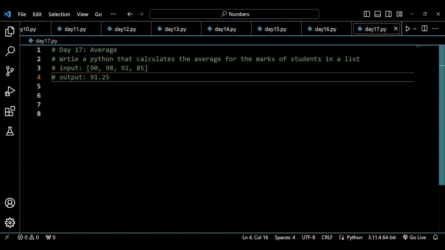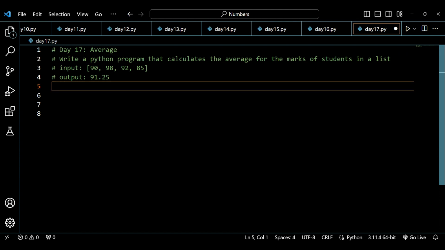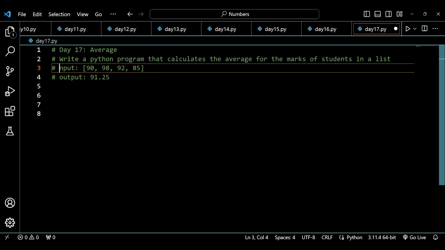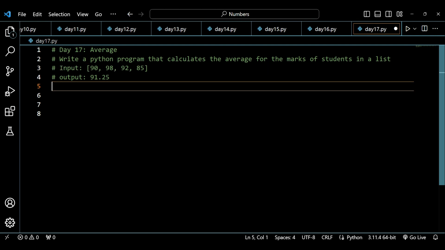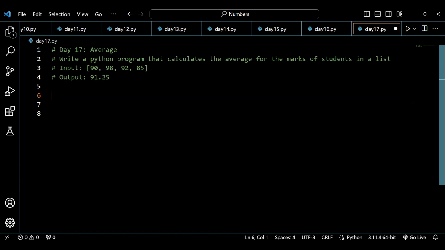Now our today's question is to find the average. We will be doing more questions on integers as well, but today's question is to find the average. Write a Python program that calculates the average for the marks of a student in a list. So what you have to do here is calculate the average of the marks of the student in a list. Let's suppose you have a list which has the marks of the student, and we have to return the average of the student.